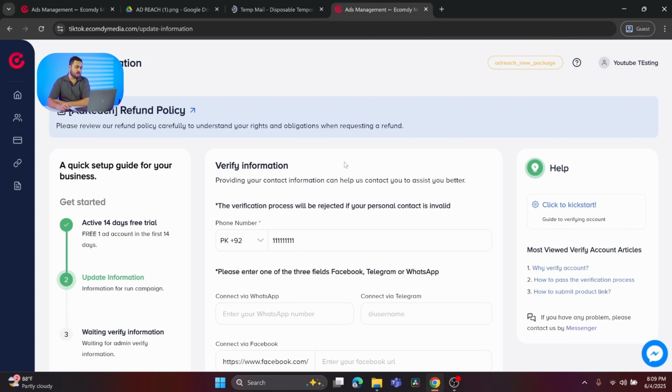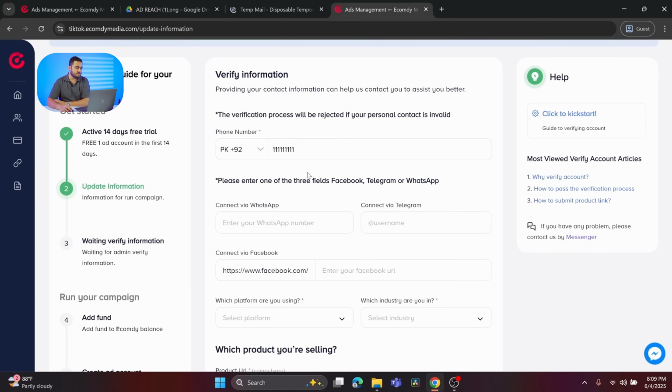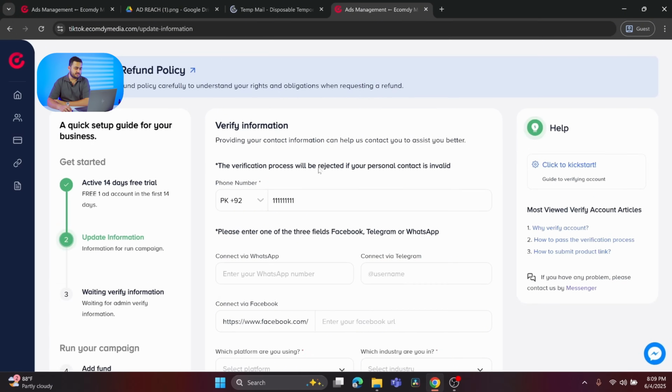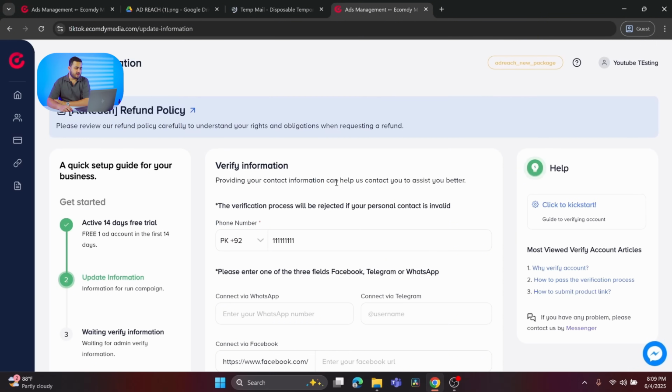Many people ask whether we own the ad account, are we admin, or do we own this dashboard or not. The answer is yes. You are the owner of the dashboard, you have a login, but please make sure not to share this login with anyone, because they might change your password as well. Okay, so that's the verification process.